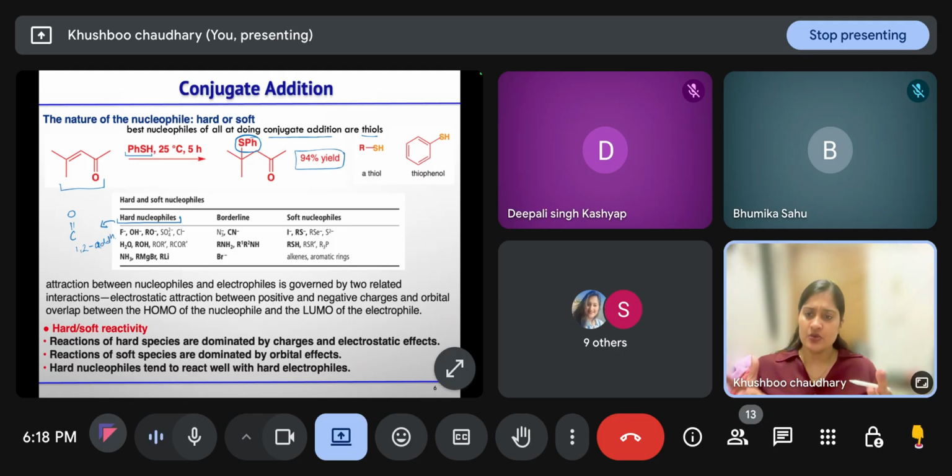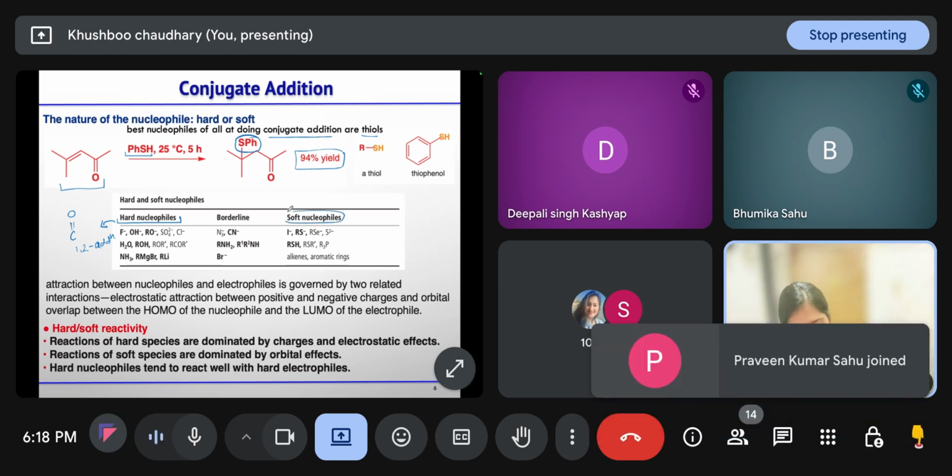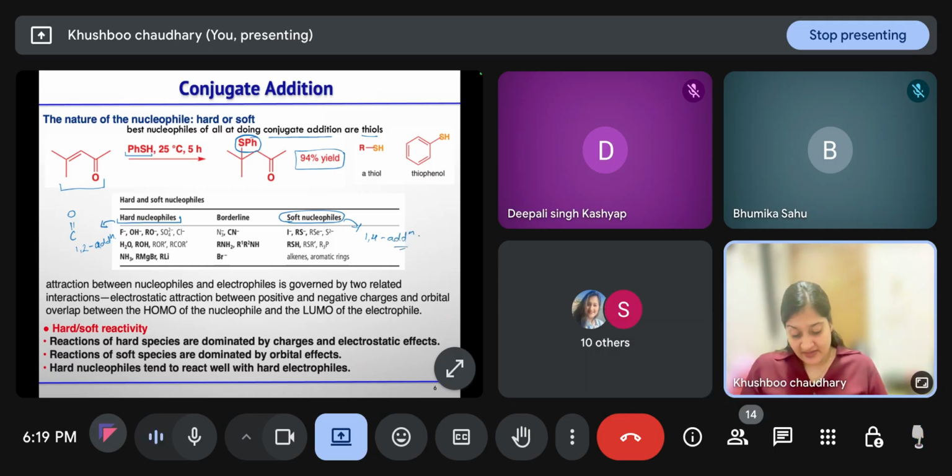And the bigger nucleophiles that have less concentrated electron density, we call soft nucleophiles, and they will do 1,4 addition. Examples are given in this table: fluoride, hydroxide, alkoxide, water, alcohol, ammonia, Grignard, and alkyl lithium will attack in the 1,2 fashion. Whereas thiols, iodide, RS negative, alkenes, aromatics, or even cuprates will react in the 1,4 fashion.